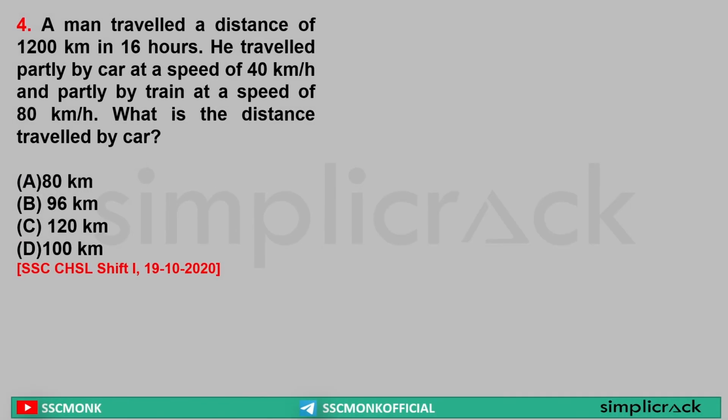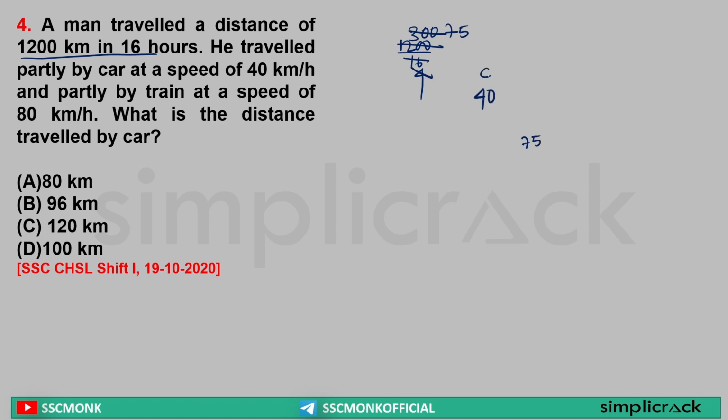A man traveled a distance of 1200 kilometer in 16 hours. He traveled partly by car at a speed of 40 kilometer per hour and partly by train at the speed of 80 km per hour. What is the distance? Sir, average speed is given 1200 km divided by 16. 4 4s are 16. 300 is equal to 1200. 4 7s are 28. 20 4 5s are 20. So the sir average speed is 75 km per hour.